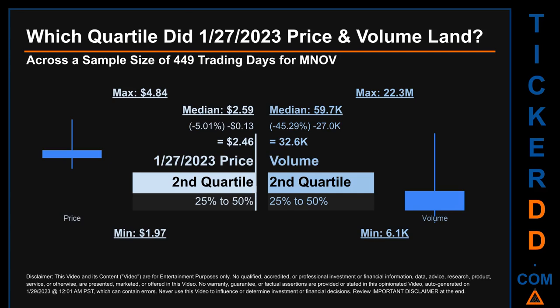Descriptively, MNOV has a median price of $2.59. Therefore, January 27, 2023 price was lower from that middle marker by 5.01%. The day's volume of 32.6 thousand was less than the median by 45.29%.